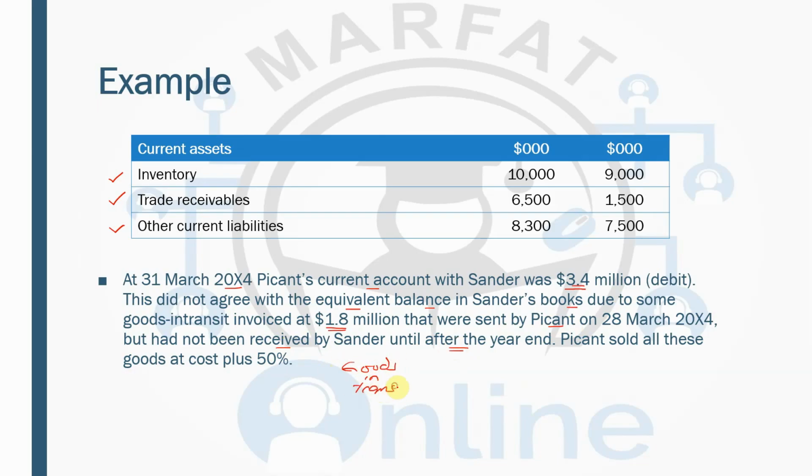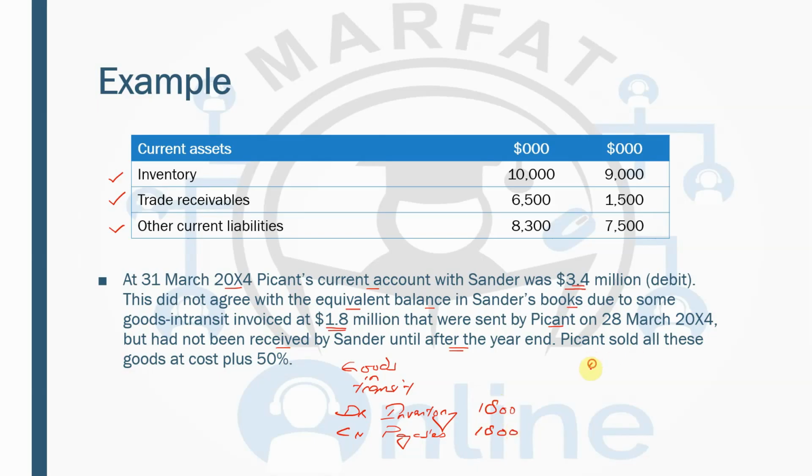Now the adjustment of goods in transit is debit inventory, credit payables, because we make them receive the inventory of 1,800 and the relevant payable will be recorded. Pecant sold all of these goods at cost plus 50%.